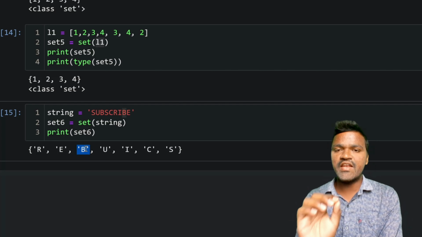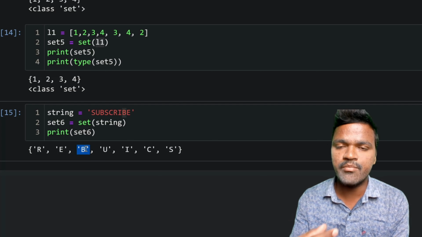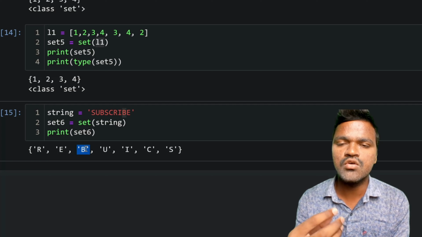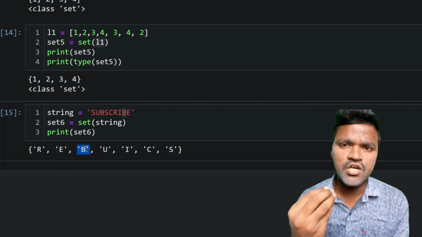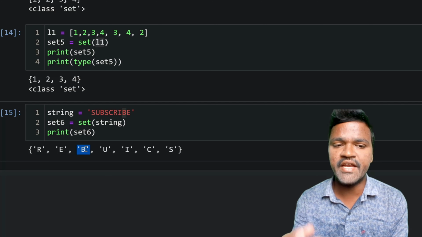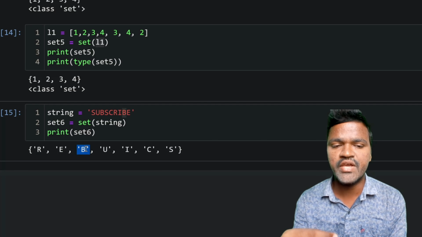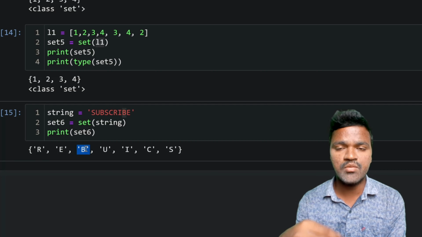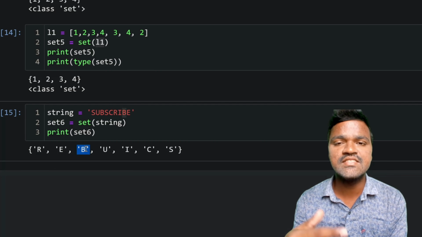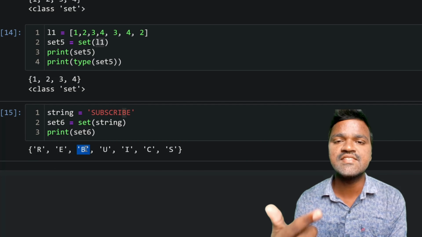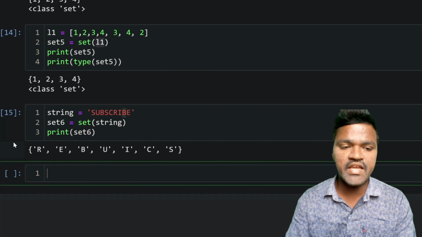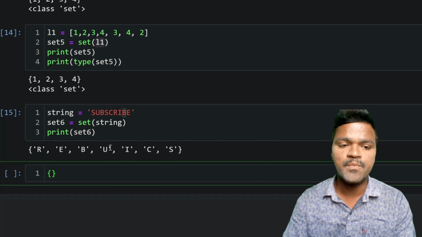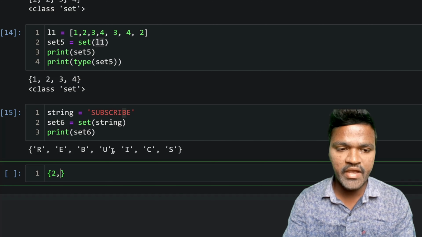So whenever you have repeated elements and you want to remove those duplicates, you can pass that object to set, and you can remove the duplicated elements. This is one of the ways that you can remove duplicate elements. And this is one of the ways you can create a set. This not only happens with the set method, we can also do this with the regular method, right? So I have 2, 3, 4 and 2 and 3.